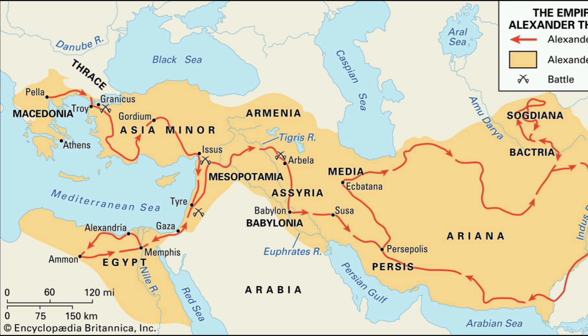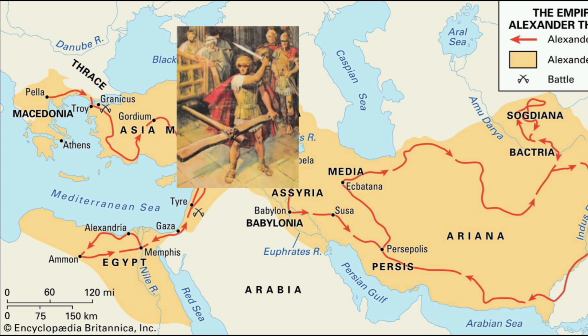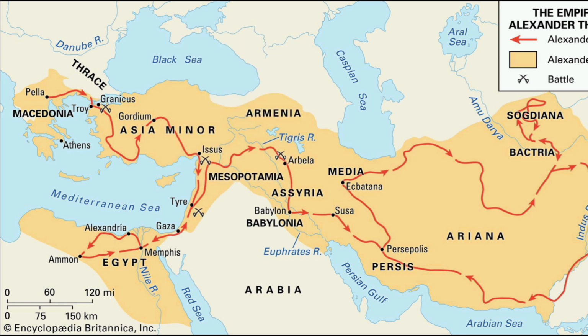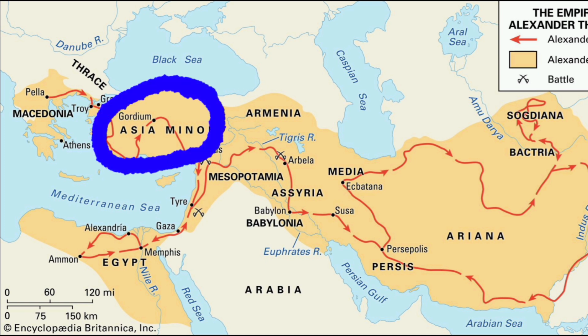Later, Alexander arrived at the city of Gordium, where the Gordian knot was located. According to legend, whoever could untie it would rule over Asia Minor. Unable to unravel the knot, Alexander cut it with his sword. Soon, Alexander the Great conquered the peninsula of Asia Minor.